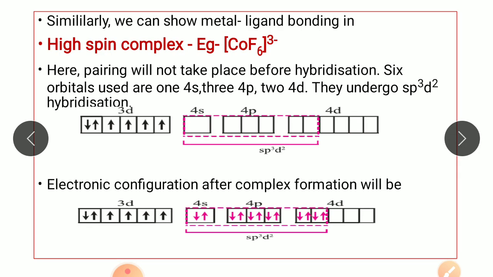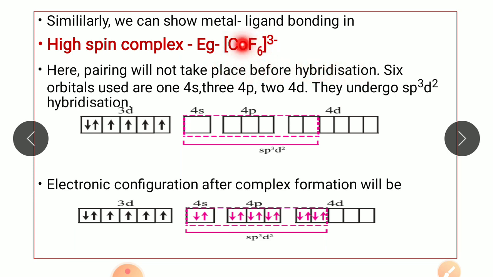Moving to the next example, we can show the metal ligand bonding in high spin complexes. The example is CoF6, an anionic complex having charge 3 minus. Here the same metal, cobalt, has atomic number 27. So the complex is high spin, so pairing will not take place before hybridization.